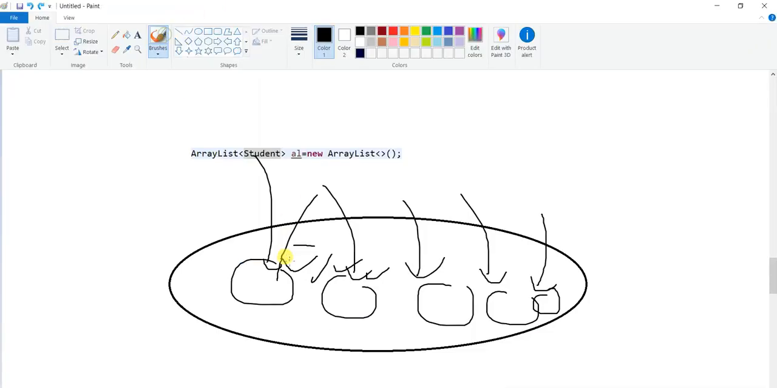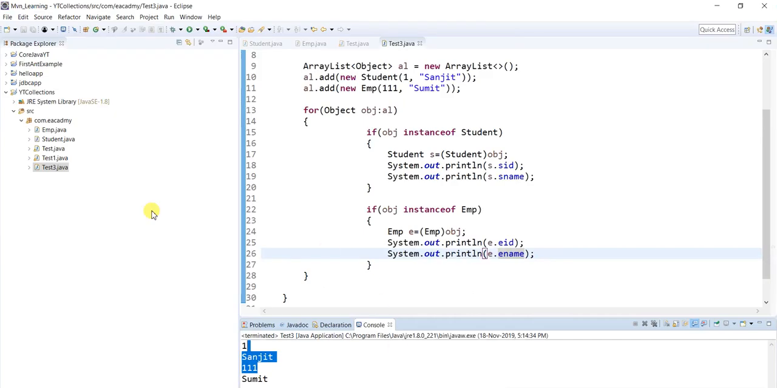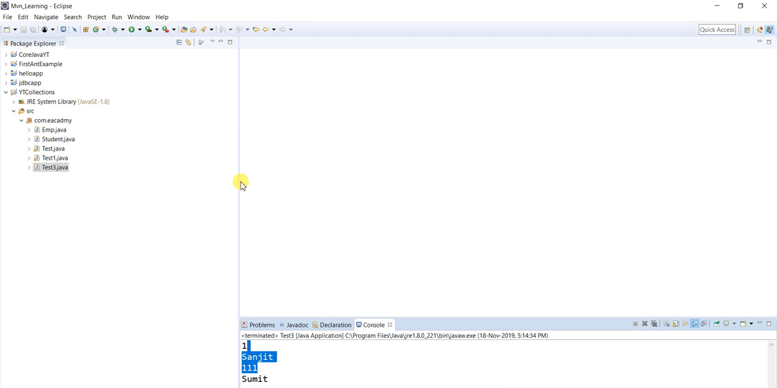You should only remember one point. If you are storing objects, it will return object by default. If you define, let's say, student, it will only store and return student. If you don't define anything, if you don't write generics, it will store as object, then you have to typecast. That's it. This is a very important thing. Let me close all files. Let me give you some more examples on iterator cursor.